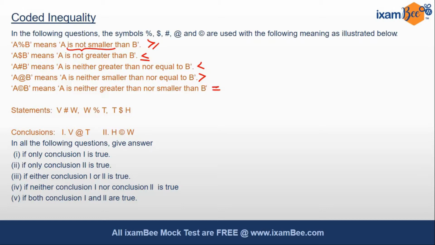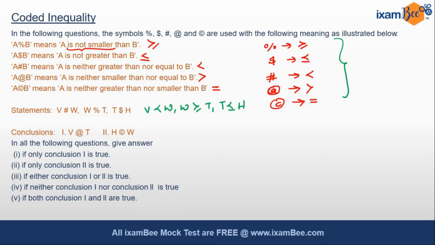Let's quickly write the decoded form. So friends, I have written the decoded form. Let's quickly decode the statements as well. So friends, as we see, there are three different statements. Let's try to combine them quickly. So friends, I have combined all the three statements into one. Let's quickly decode the conclusions as well. I have decoded the conclusions as well. Let's quickly go to the conclusions.